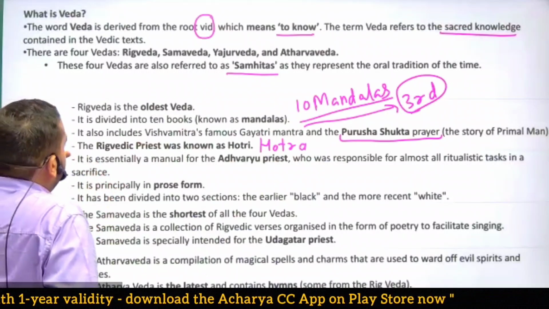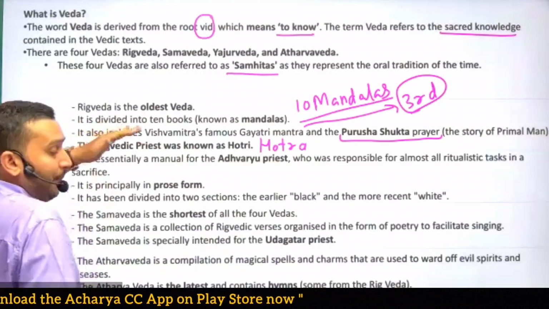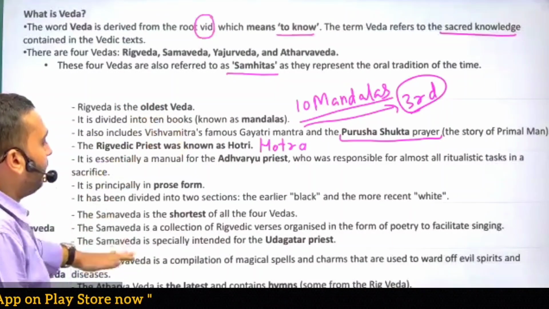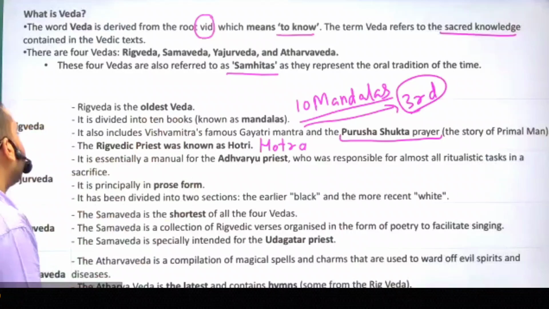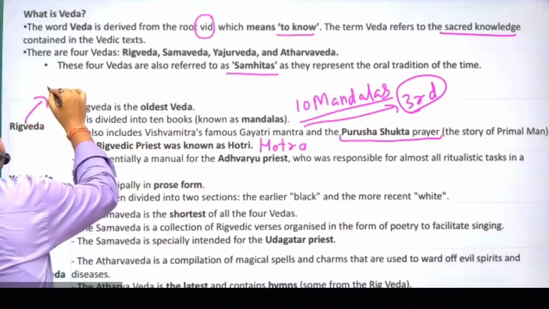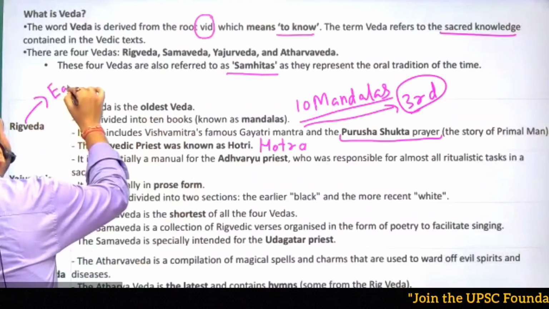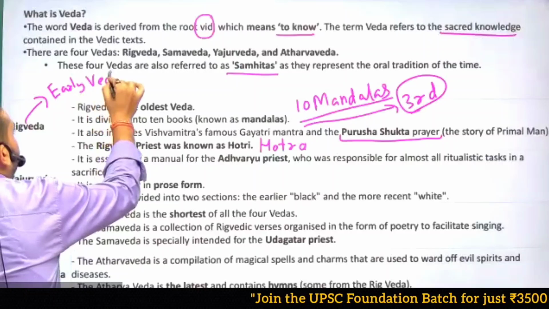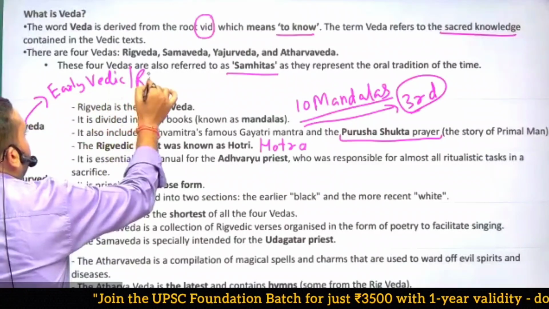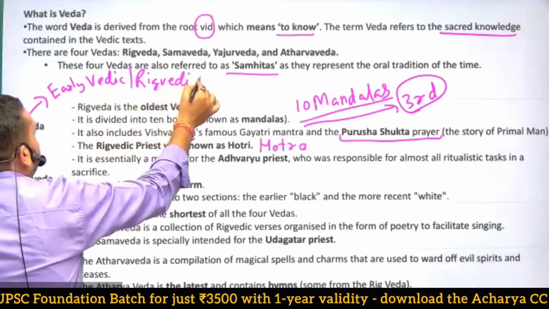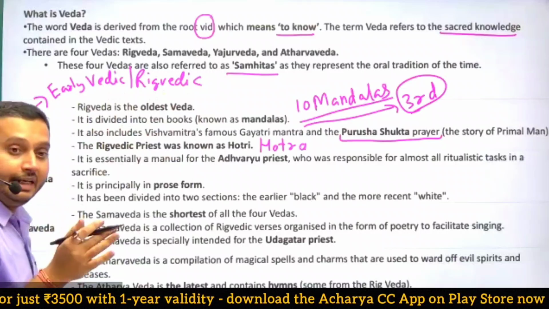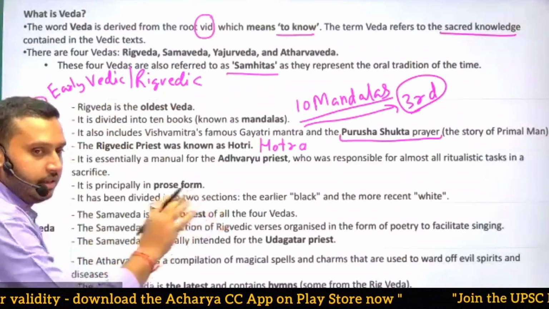Rig Veda was written in a separate period, and the rest of the three Vedas were written in a separate period. The Rig Veda period was known as the Early Vedic or Rig Vedic period, and the rest three are known as the Later Vedic period. We will discuss that later.